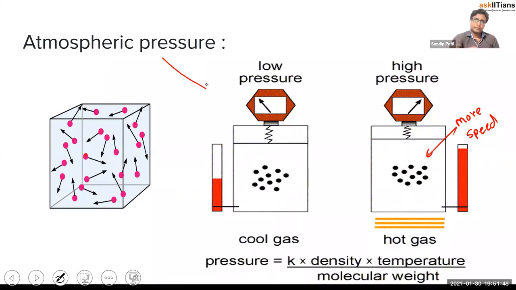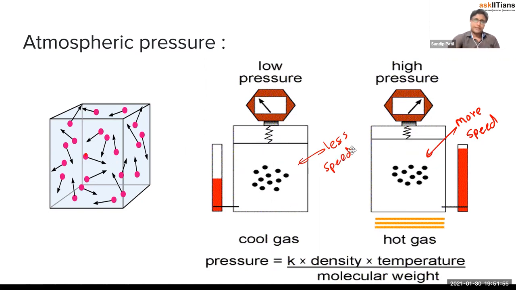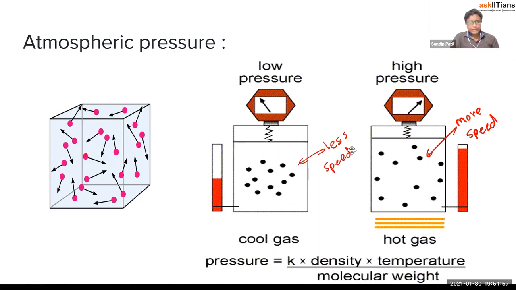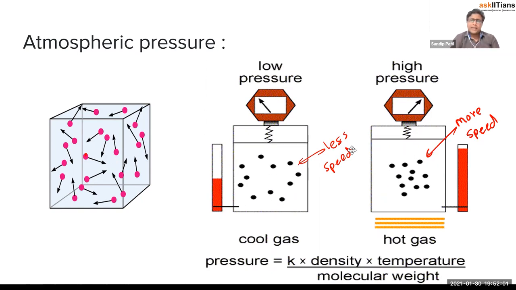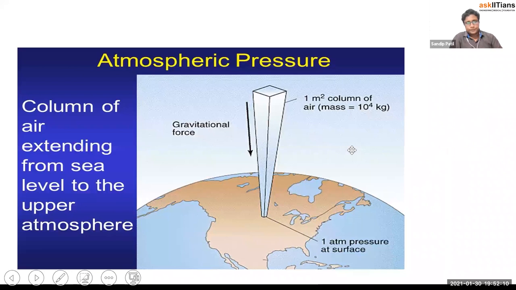Now, obviously, this will have less speed, right? Less speed, less pressure. Okay, so we know that pressure varies from place to place depending on the temperature of that place, and who is going to apply pressure? Those molecules which are moving randomly. Okay, next. Now, atmospheric pressure is what?